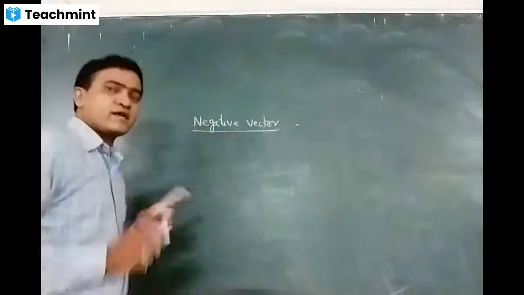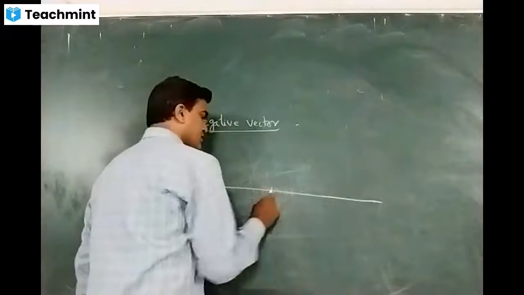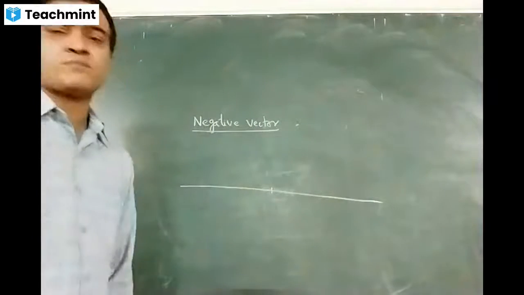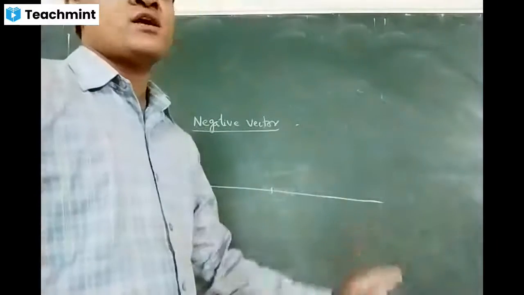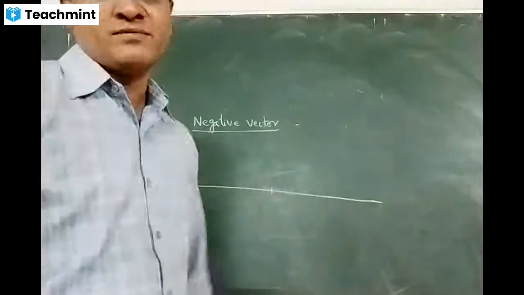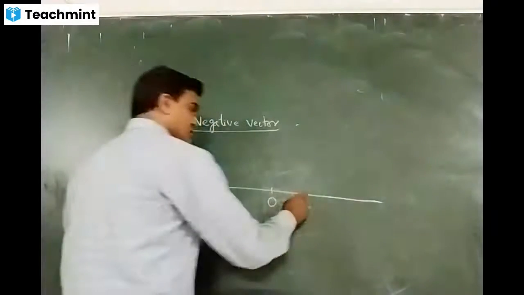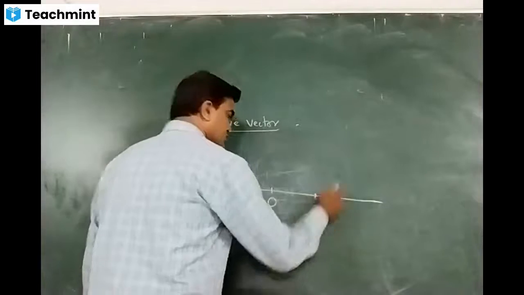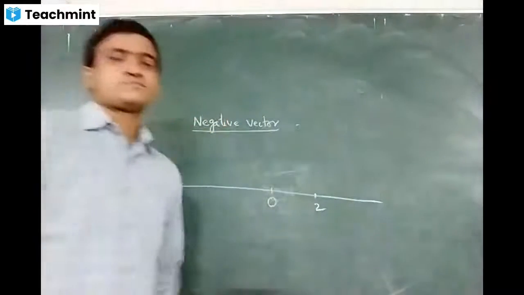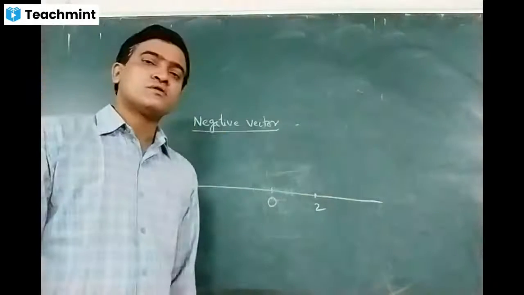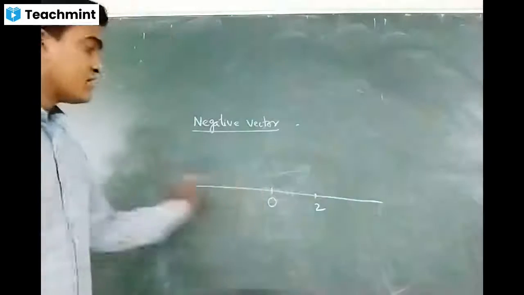For example, if you take a number line, and on the number line, you know how to represent the origin, how to represent the numbers on the right side, how to represent the numbers on the left side. If I treat the left side as negative, and if I take this point as 2, now what is the negative of 2? Negative of 2 is minus 2, which lies on the left side.